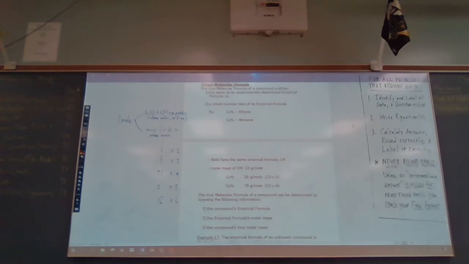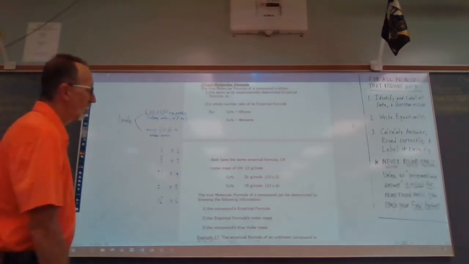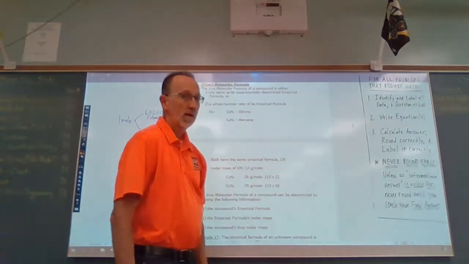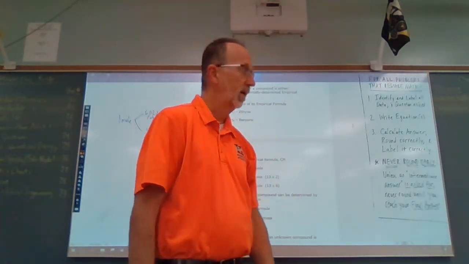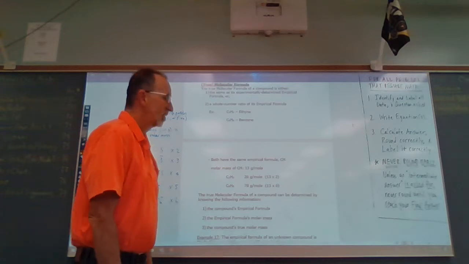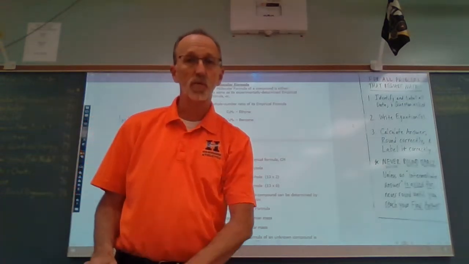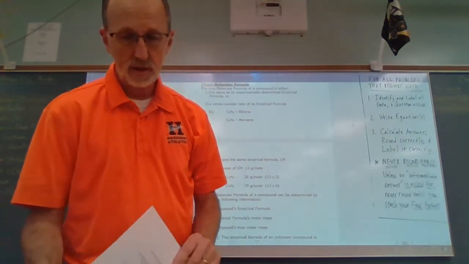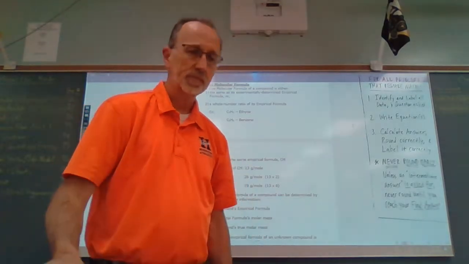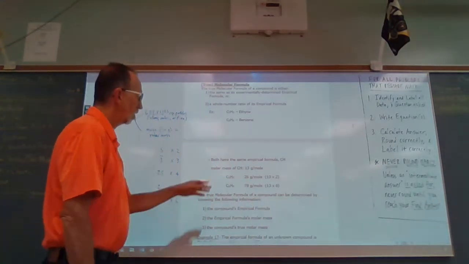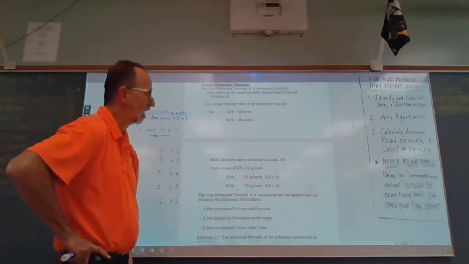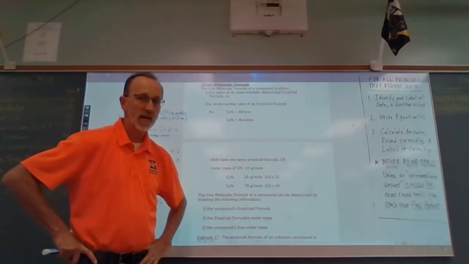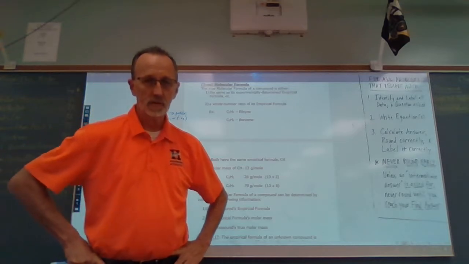So the molecular formula, or true molecular formula, of a compound is either the same as its experimentally determined empirical formula, that could be it, or if it's not, it would be a whole number ratio of an empirical formula. So here's what I mean by that. Here are two organic compounds, ethine and benzene.